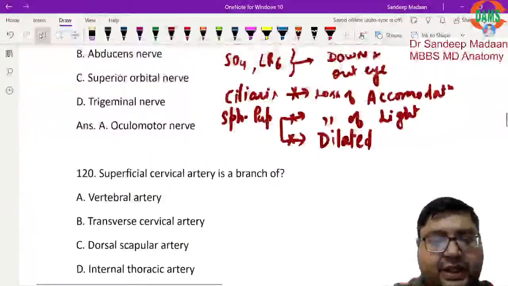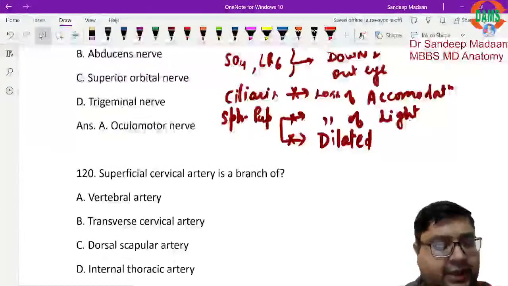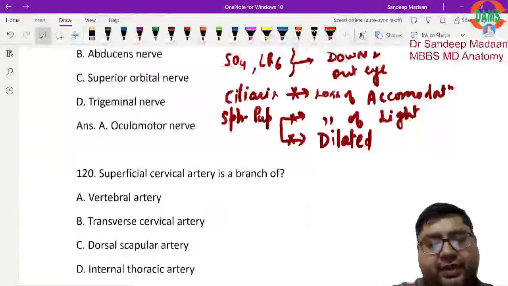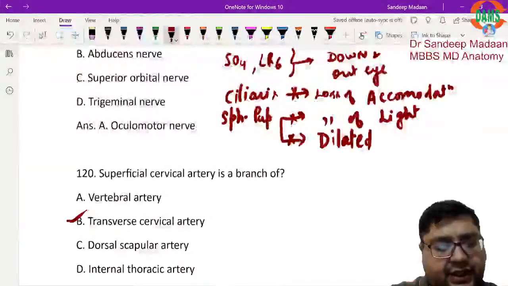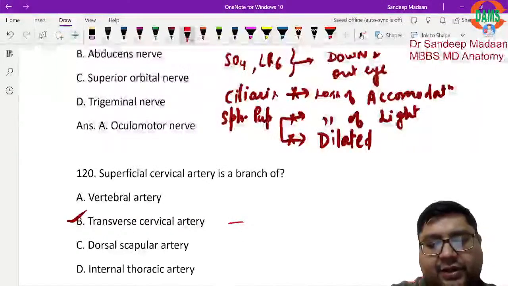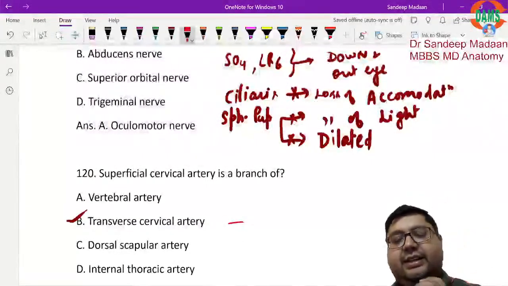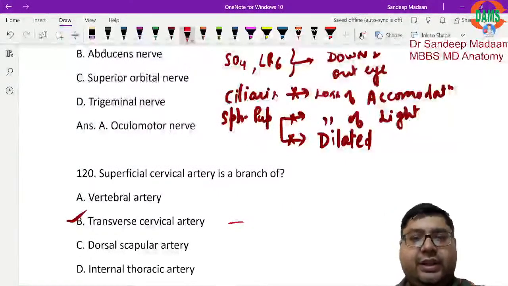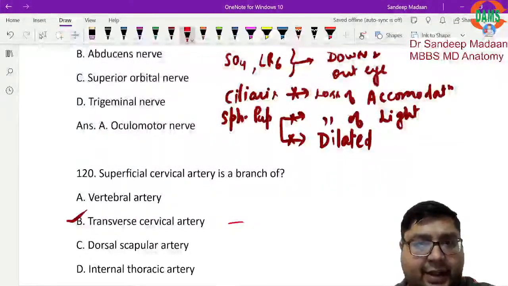Superficial cervical artery is a branch of, can you tell? Superficial cervical artery is a branch of transverse cervical artery, and the related thing that you should remember is that it is usually giving only one branch. Transverse cervical artery is a branch of what? Subclavian artery. Is it a direct branch?